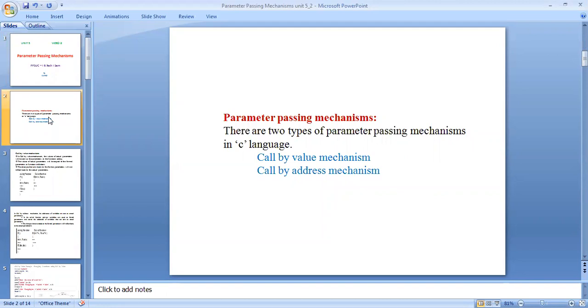The call by value mechanism is also called downward communication, and the call by address mechanism is also called bidirectional communication.